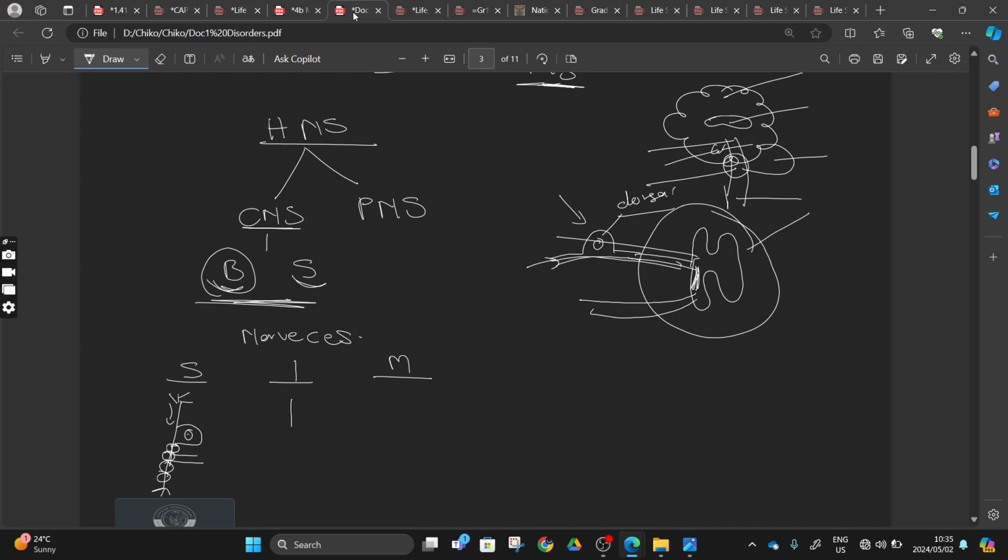And then the interneuron, we said the interneuron, something like that. The cell body will be at the center there, having our dendrites and our axon terminals there. And then with our motor neurons, we are going to see the cell body being surrounded by our dendrites. And then from there, we are going to see our axon and then our axon terminals. Also, this being myelinated like that, having a cell body, having the dendrites here, having our cytoplasm, having the cell membrane, something like this, right? And then this one is going to affect something called our effector, with our sensory neuron sensing from our receptor, if you still remember this, right?